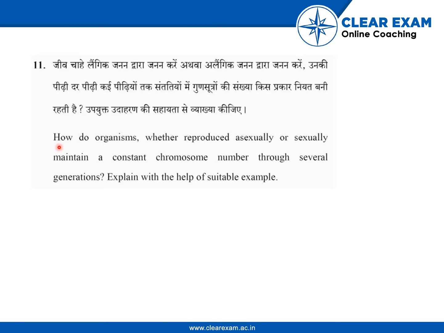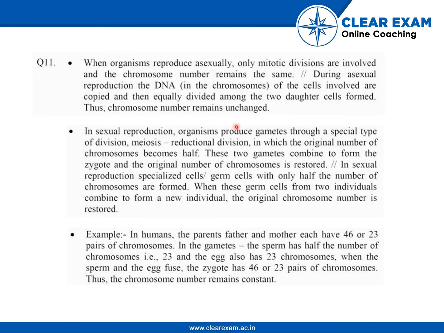The question says, how do organisms, whether reproduced asexually or sexually, maintain a constant chromosome number through several generations? Explain with the help of suitable example.